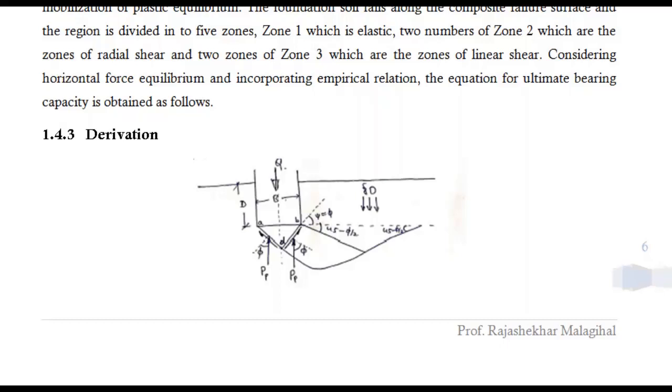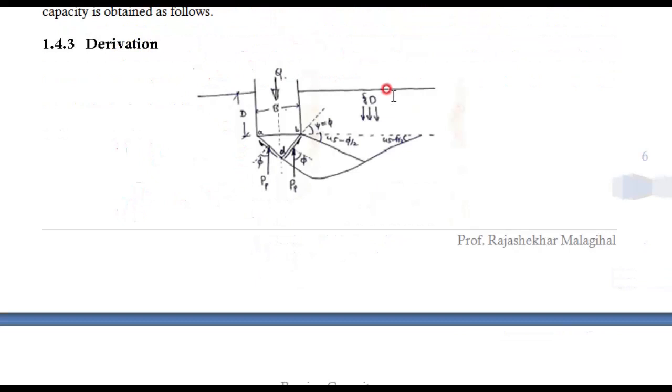Now we will study the derivation of the bearing capacity equation by Terzaghi. See this figure, this is a very important figure, and here a foundation is there, and the breadth of the foundation is B, and Q is the load coming from the superstructure which is acting on the foundation. This triangular portion is not concrete, it is soil. The concrete is only this much. Below that we have a triangular portion, which is based on the general shear failure assumption, but this acts as a part of the foundation.